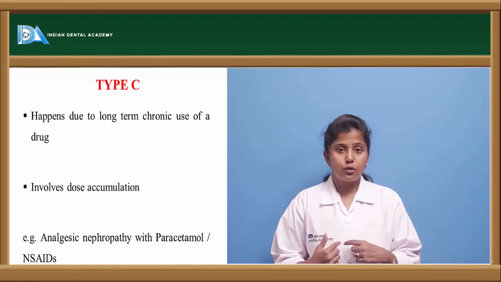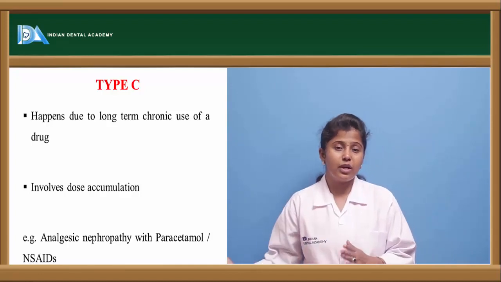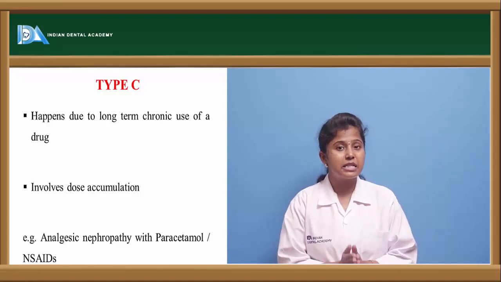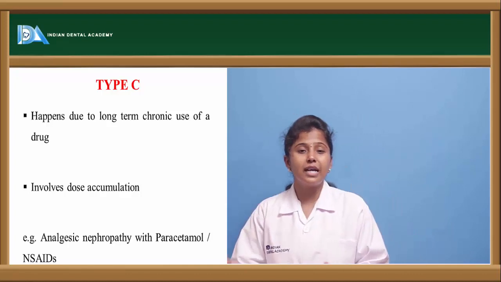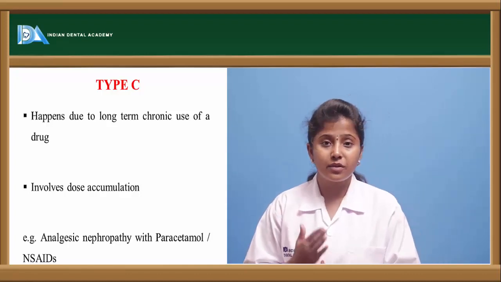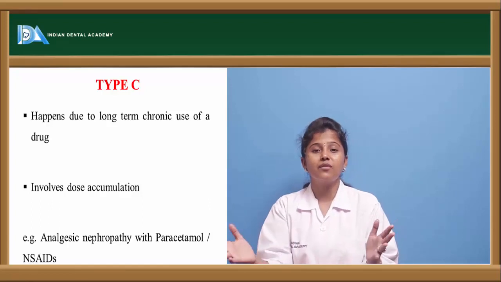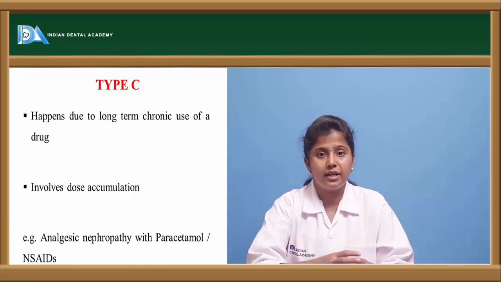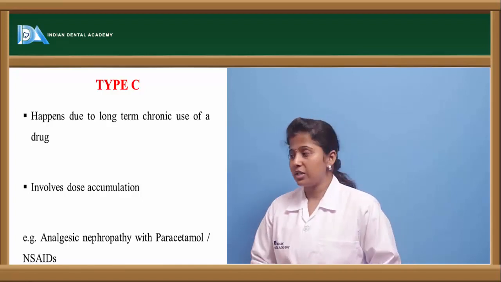We take the drug today, and after 24 hours only half the amount of the drug is removed. The remaining half is present in the blood circulation itself, and tomorrow we take the drug again. Again after 24 hours half the amount is eliminated, so half is present and half is eliminated. So here the drug is getting accumulated. Because of the accumulation of the drug, that may lead to severe adverse drug reactions.